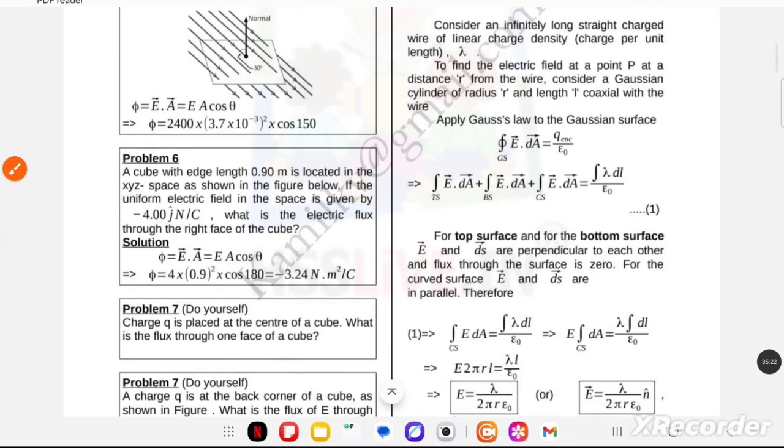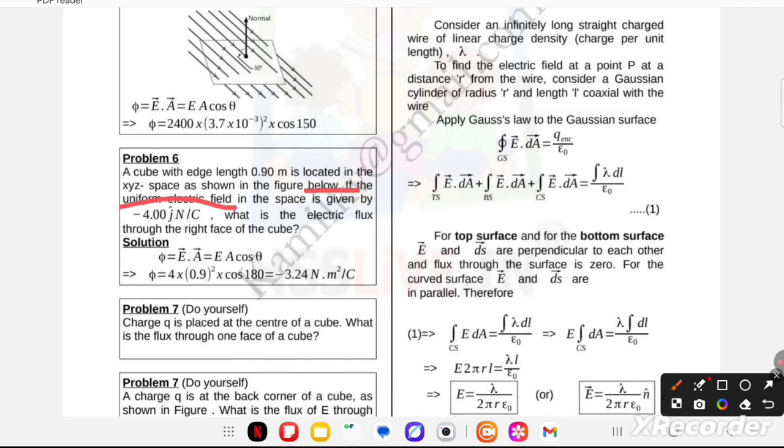Now the next problem for you. A cube with edge length 0.90 meter is located in XYZ space as shown in the figure below. If the uniform electric field in the space is given by minus 400 j cap newton per coulomb, what is the electric flux through the right face of the cube? We have the same formula, phi is equal to EA cos theta. You can put in the values and you will get minus 3.24 newton meter square per coulomb. One or two problems for you, you can solve.